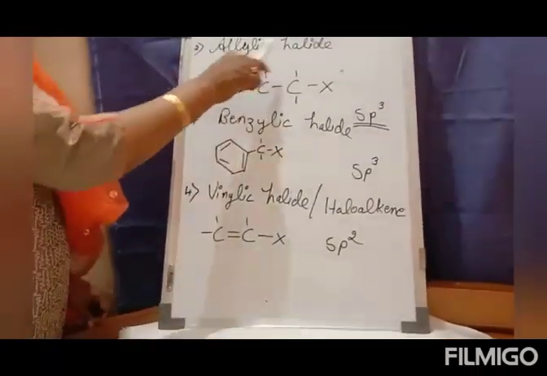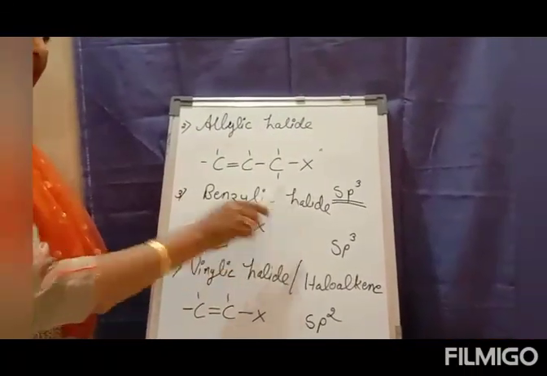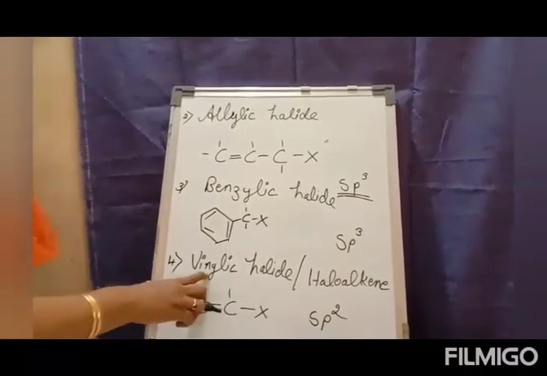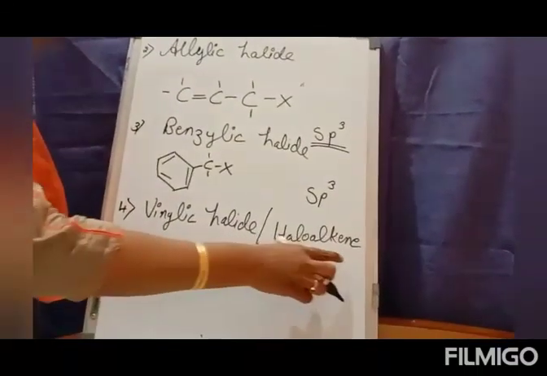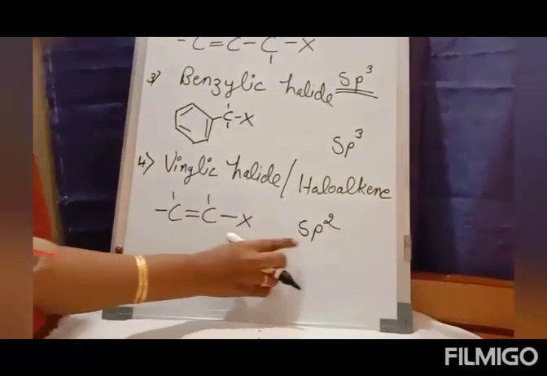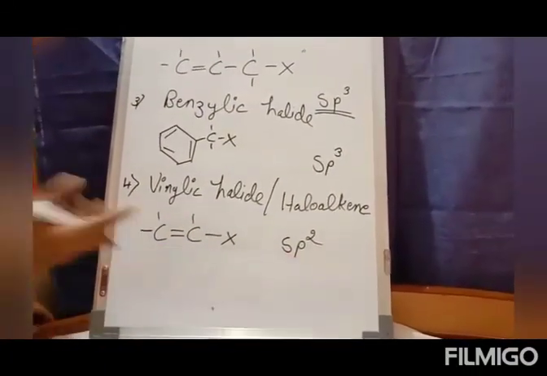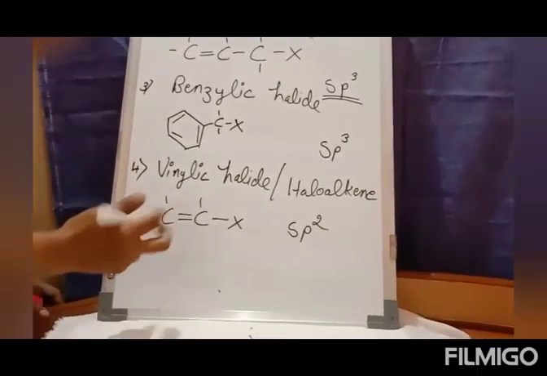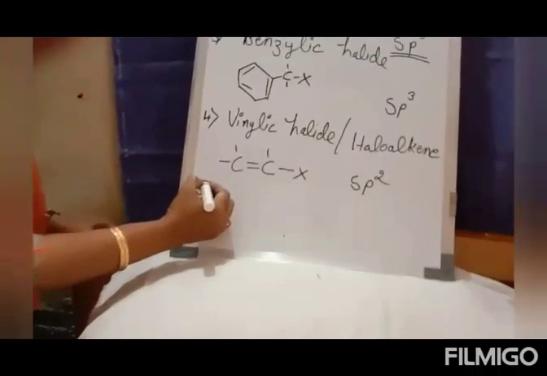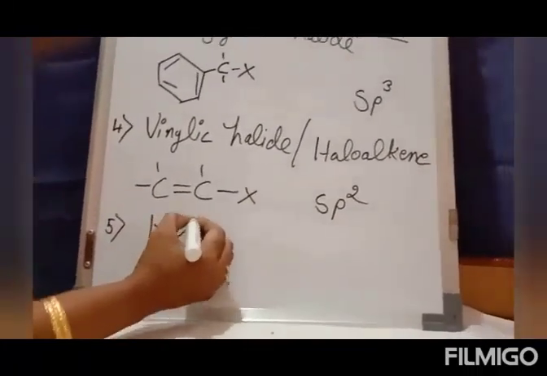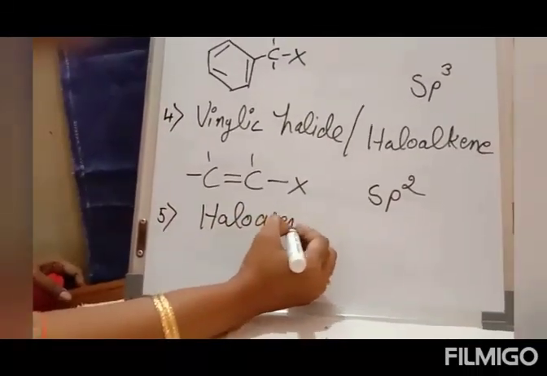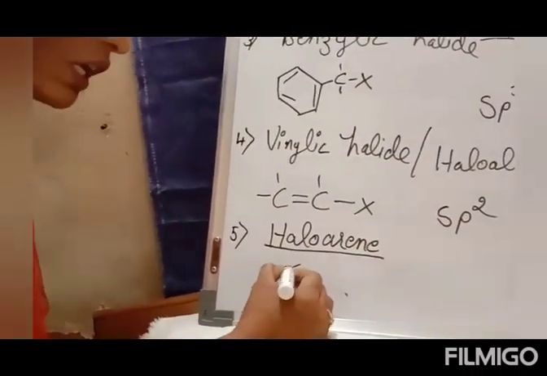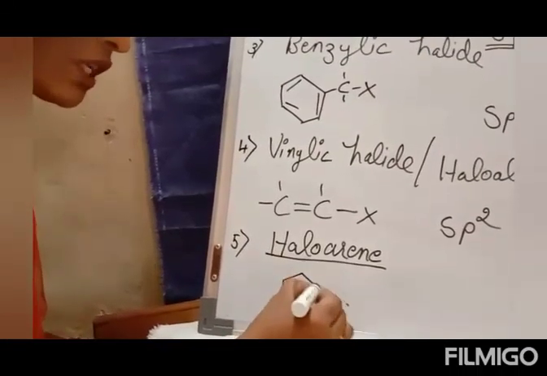So allylic halide and benzylic halide have an sp3 hybridized carbon atom. Vinylic halide or haloalkene has an sp2 hybridized carbon atom. sp2 hybridized means it is having the double bond. Same way I can go for the fifth classification as haloarene. Haloarene, where I'll be focusing again on my benzene ring.